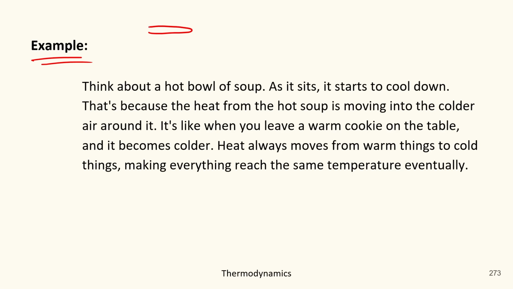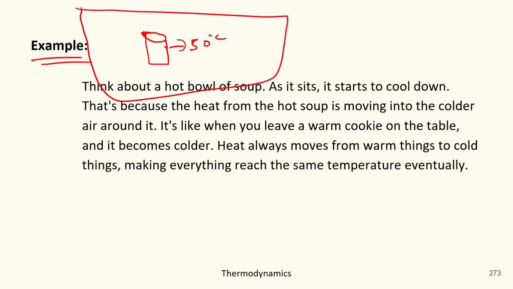The first is for the soup. Suppose it was a bowl of soup which was around 50 degrees Celsius hot. Okay. And there is the surrounding of the soup. Surrounding, or you can say the atmosphere, whatever you call it will be the same.